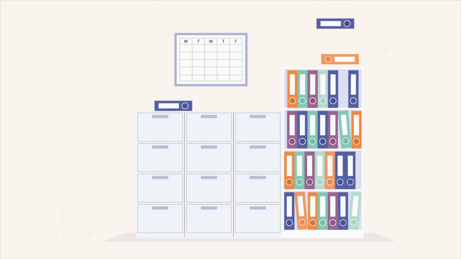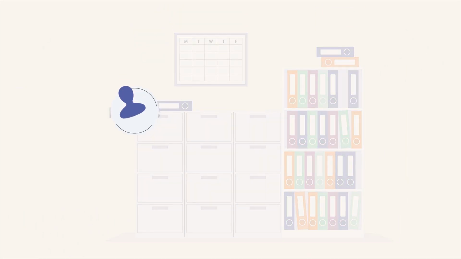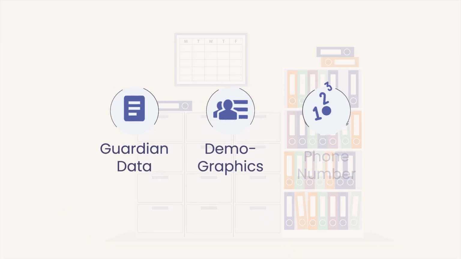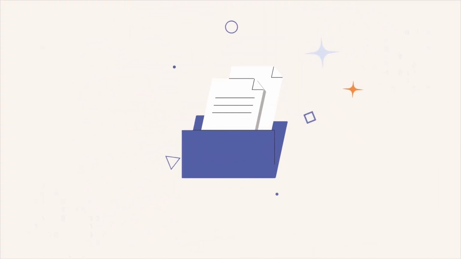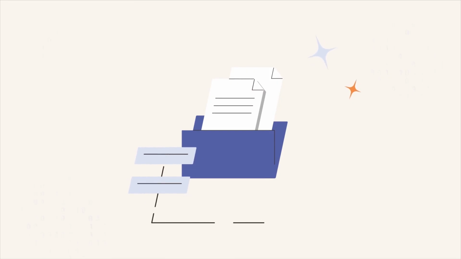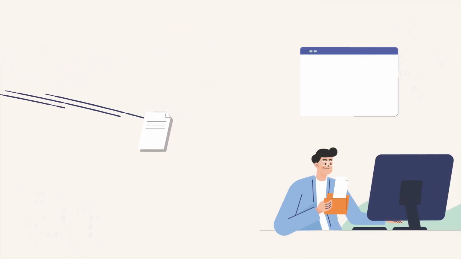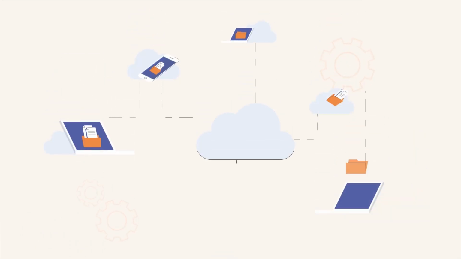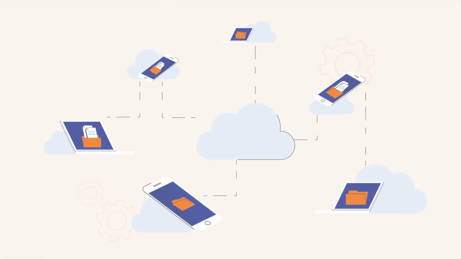Think of all your student and staff information: names, birthdays, phone numbers, guardian data, demographics, grades, as files in a single filing cabinet. Everyone knows where it is, and it's easy to keep track of. Now imagine most apps or software your school uses each have a copy of those files: instructional solutions, assessment tools, learning platforms, communication systems, all storing sensitive information separately. Instead of one cabinet, you now have dozens, sometimes far away in the cloud.